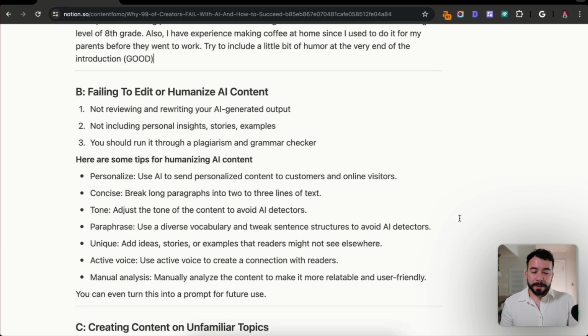You can also have a manual analysis. So this is just really, once you've written the entire post, going back to your content and saying, hey, this doesn't seem like it would fit here. Let me go ahead and restructure this, or maybe I can remove this or edit the content.